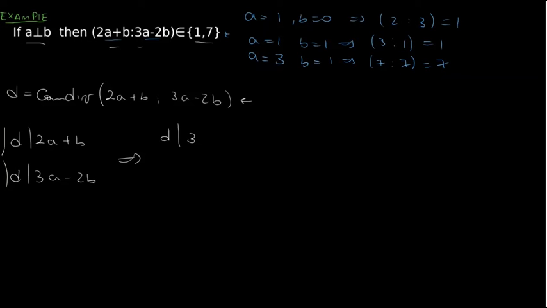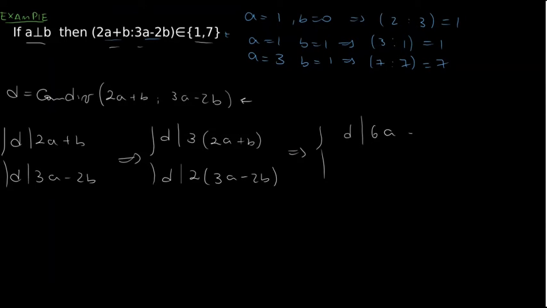So d will divide 3 times 2a plus b, and it also will divide 2 times 3a minus 2b. Then, doing the calculations, we get that d will divide 6a plus 3b, and d will divide 6a minus 4b.